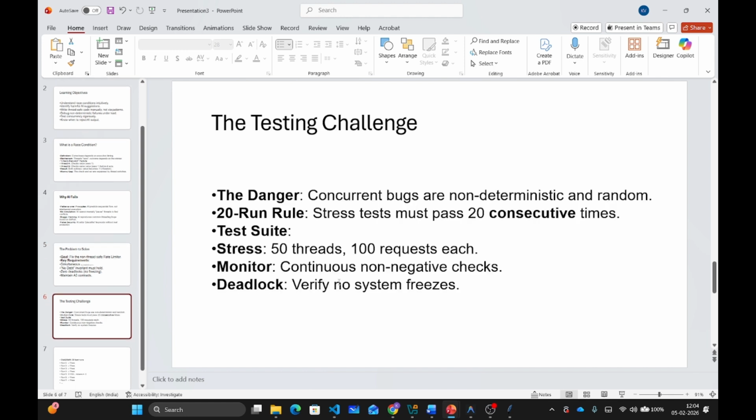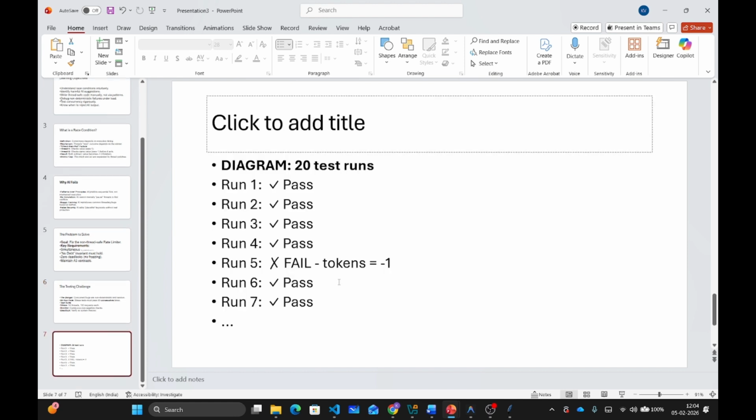Next we have the testing challenge. Here is what makes concurrent bugs terrifying. They don't always appear. You might run the code 10 times and it works perfectly. Run it the 11th time under some slightly different system load and it fails. Let me show you an example.